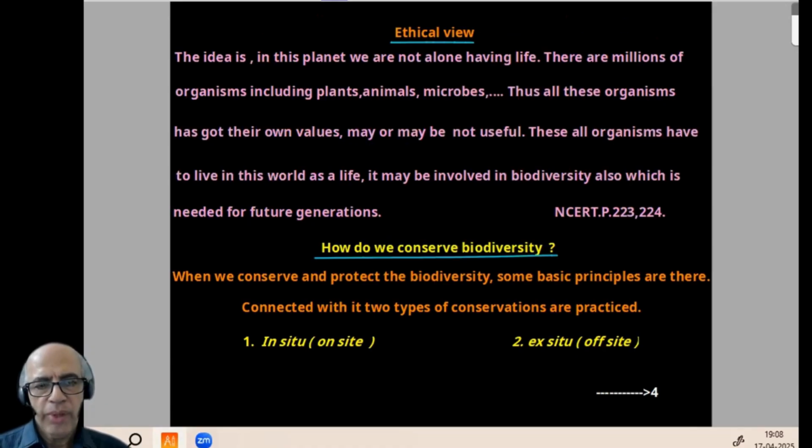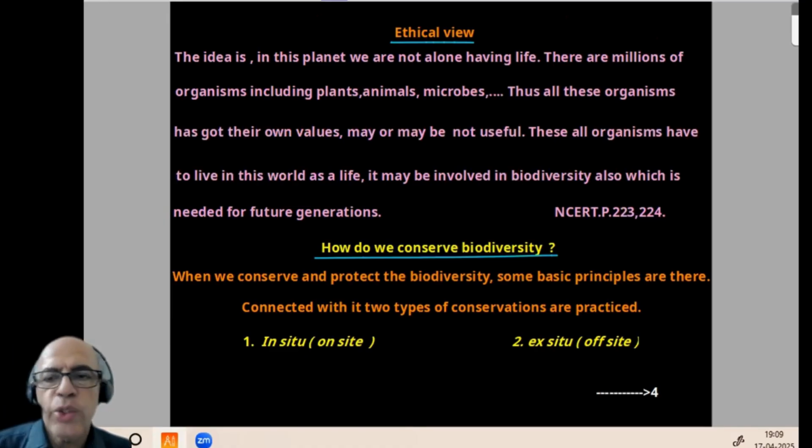These organisms have life, and that fact we have to consider. So biodiversity, they may also be affected, because for their future also, biodiversity is needed. So that type of aspect: not only humans, millions of organisms, all need biodiversity directly or indirectly, and are affected by it. NCERT page number 223, 224. I think the 3 views are clear.